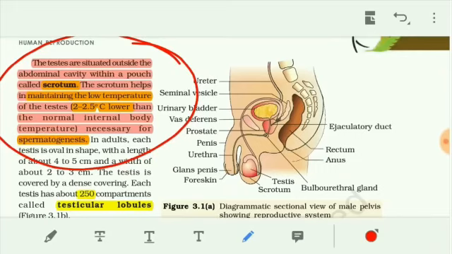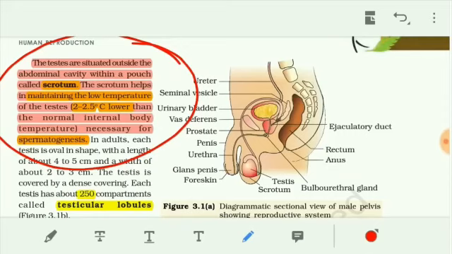Okay, this is a diagrammatic sectional view of the male pelvis region. The pelvis region means the lower abdomen region in the male. Normally the testes are situated outside the abdominal cavity because the testes need a low temperature as compared to the body temperature. Low temperature means 2 to 2.5 degrees Celsius lower than the normal body temperature.